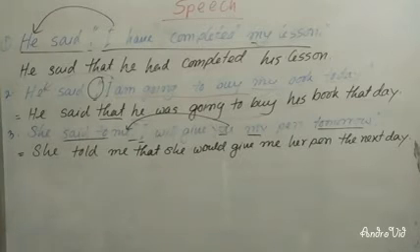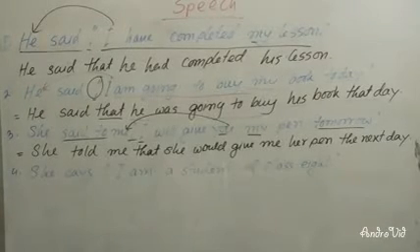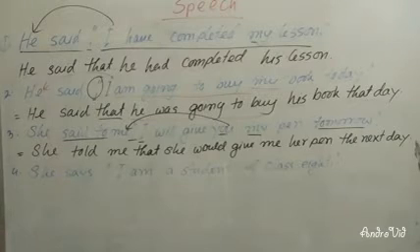Dear students, you can easily understand how we can change the assertive sentence from direct speech into indirect speech. I hope it is clear to you. Now I'm going to give you another example to make it more clear. Dear students, here you can see the sentence: She says, "I am a student of class 8."